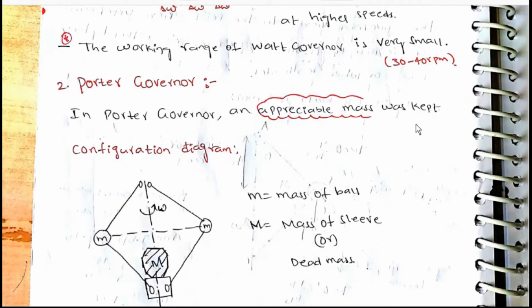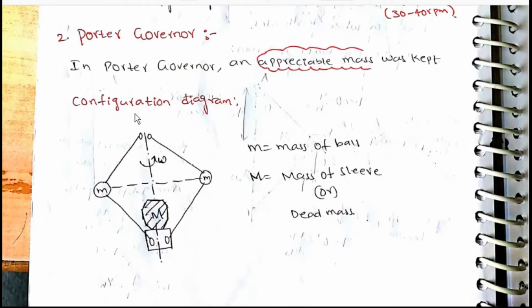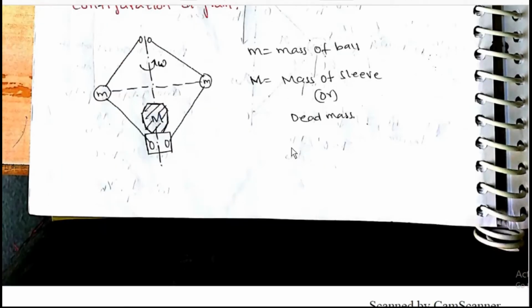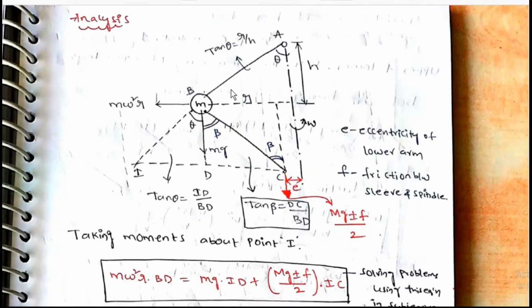Porter governor: an appreciable mass was kept. Centrifugal configuration diagram. Small m is the mass of ball, capital M is the mass of sleeve or dead mass. Analysis here: m r omega square will be like this, mg will be like this, I will be here due to Kennedy's theorem. Here weight will be Mg plus or minus F by 2. Eccentricity of lower arm means the distance from center axis to here.